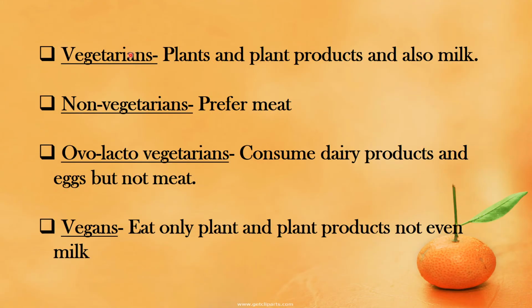Do you know human beings who eat plant and plant products and also consume milk? They are known as vegetarians. And the human beings who prefer meat are called non-vegetarians. Those human beings who consume dairy products and eggs but not meat are called ovo-lacto-vegetarians. And those human beings who eat only plant and plant products but don't drink milk are called vegans.